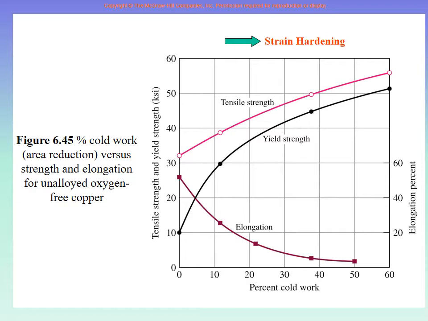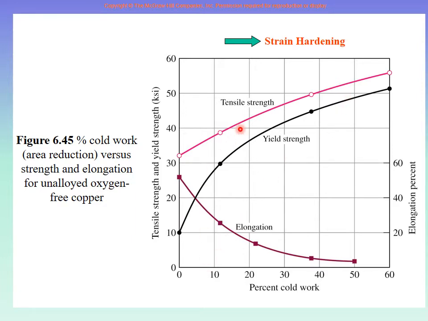So you can see here, take any one graph, take the yield strength. This value, 10 KSI, 10,000 PSI, is the yield strength of this material when we have not done any cold work under normal condition. By the time we have done 10% cold work, this has gone to about 28 KSI, a huge increase. By the time we have done about 20% cold work, this has gone to about 36 KSI, right? So you can see that as we do more and more cold work on the material, the yield strength increases.